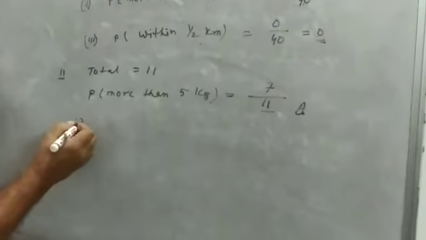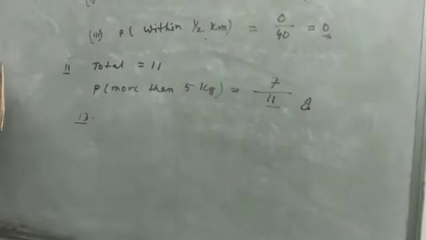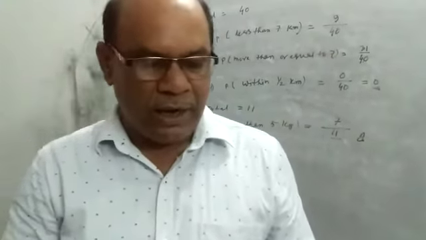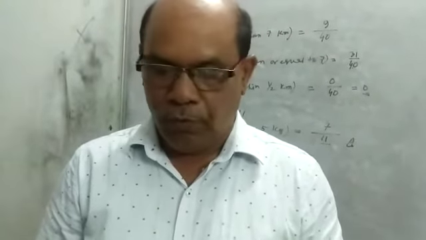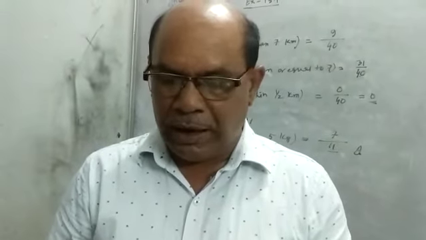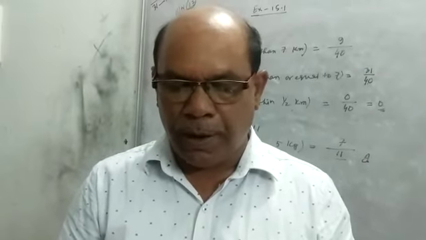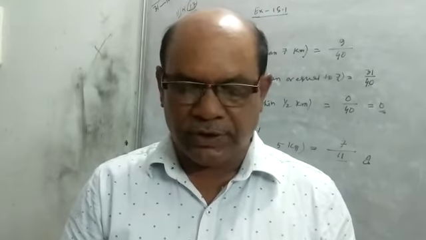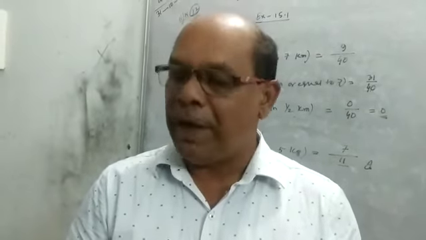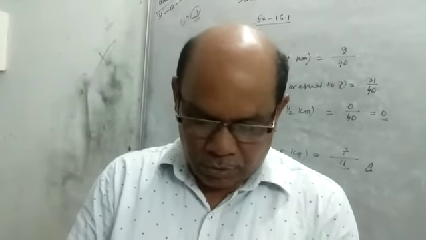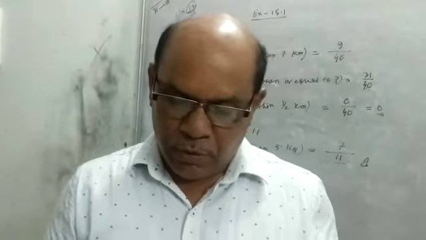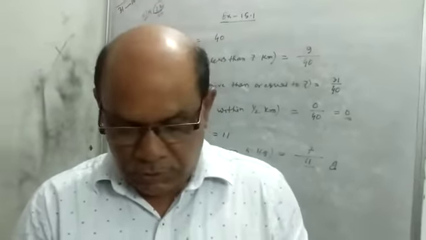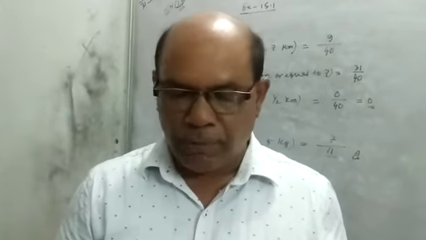Then the last question of this chapter, number 13. Question number 13 refers to question number 1 of exercise 14.2. You are asked to prepare a frequency distribution table regarding the blood group of 30 students of a class. Use this table to determine the probability that a student of this class selected at random has blood group AB. So we have to go to exercise 14.2, page number 245, question number 1.